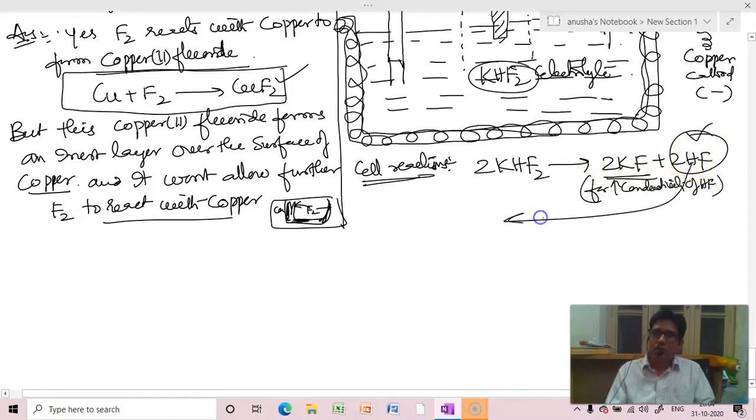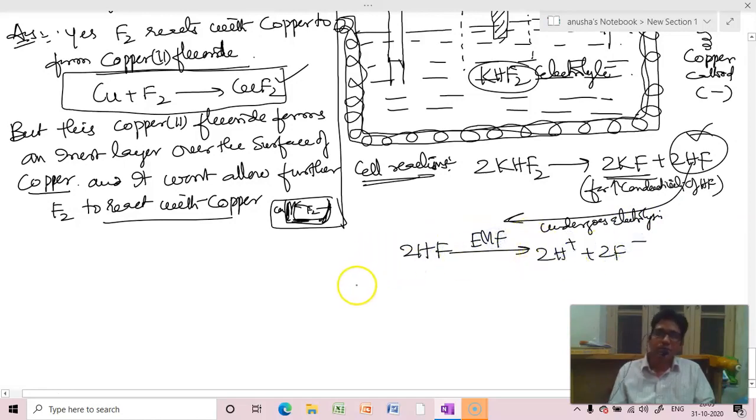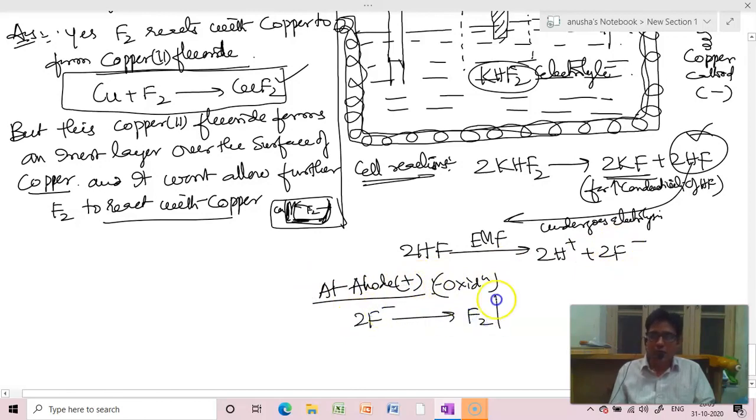Now this HF undergoes electrolysis. So 2HF, by gaining EMF, is going to convert to 2H plus and 2F minus. Always at the anode, what takes place? Oxidation. So 2F minus gives rise to F2 gas plus 2 electrons.